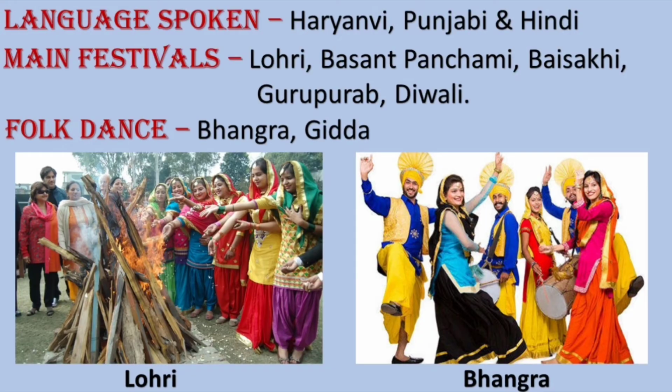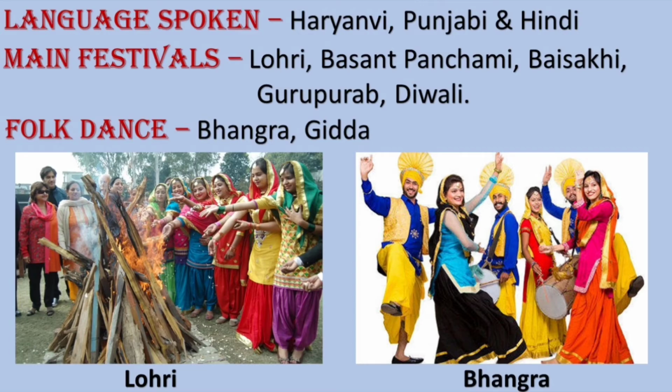Now the languages spoken in these areas are Haryanvi, Punjabi and Hindi. The main festivals which people celebrate in this area are Lohri, Basant Panchami, Baisakhi, Guru Purab and Diwali. The folk dances of the people are Bhangra and Gidda.